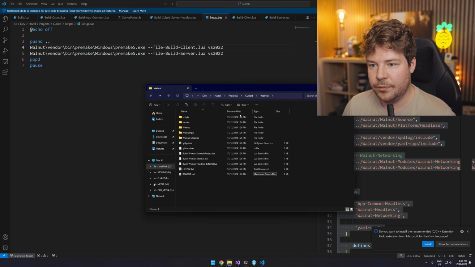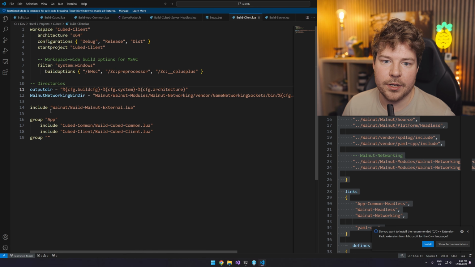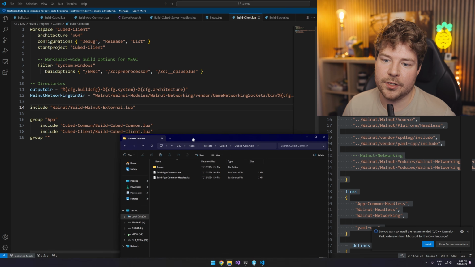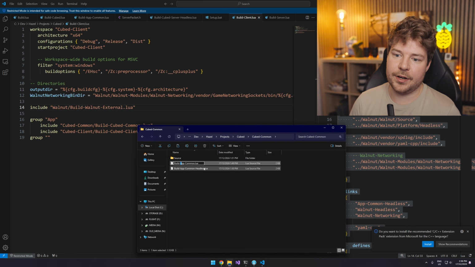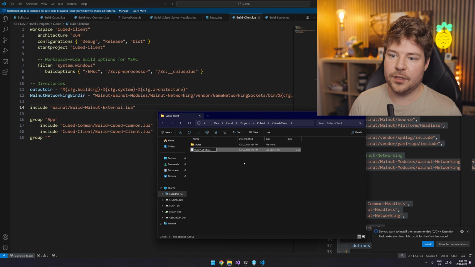So back at directory, we should have, yeah, build client.lua, and then that's going to include Walnut, build Walnut external, as well as cubed common. So build cubed common.lua. You can see we didn't rename these. So that's probably what it was complaining about. So let's just rename them quickly. So build cubed client instead of build cubed as well.